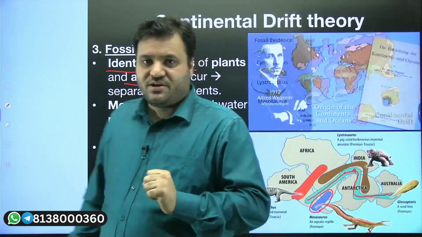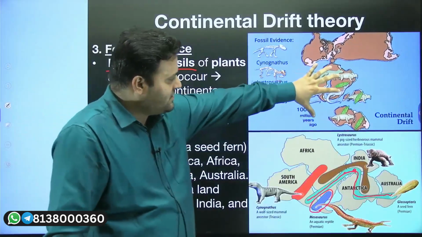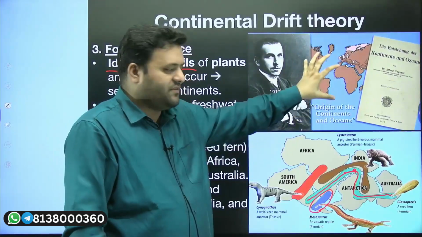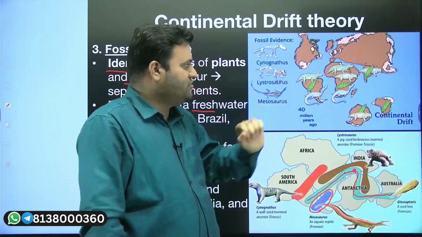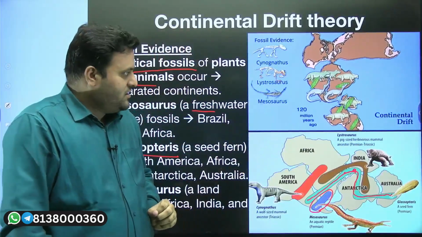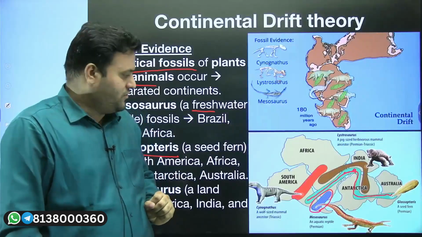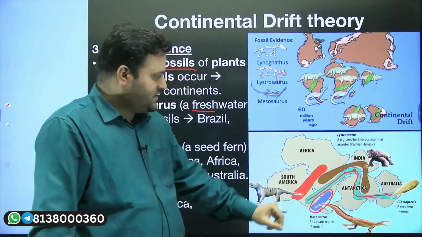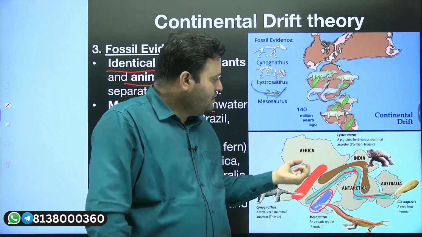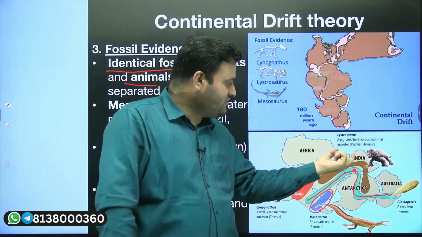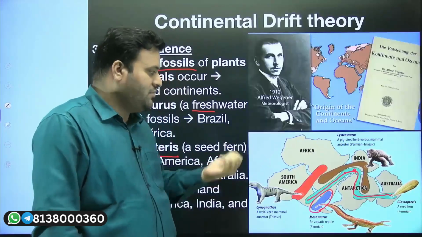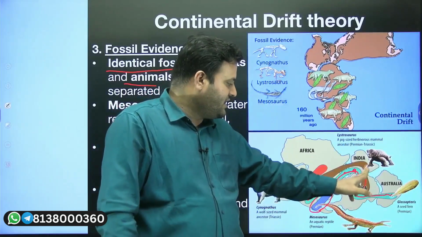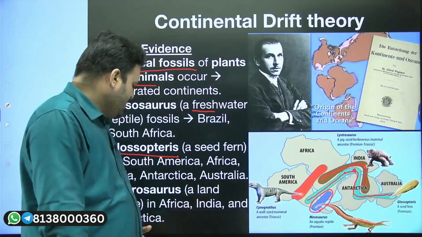Here you can see in this image, that's how we have the formation of Pangaea ultimately, and the distribution of the continent Pangaea, and other kinds of fossils and traces of organisms. So we have Mesosaurs and Glossopteris. Then we have Lystrosaurus, and these Lystrosaurus were herbivorous animals found in modern day Antarctica, India and Africa.